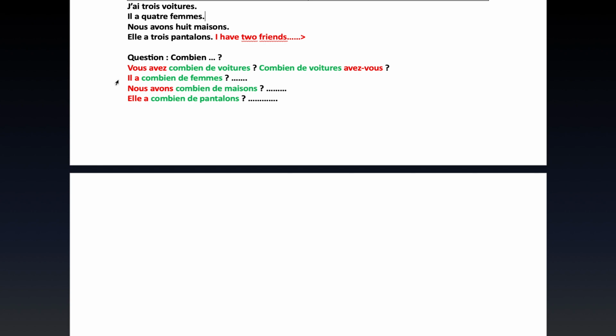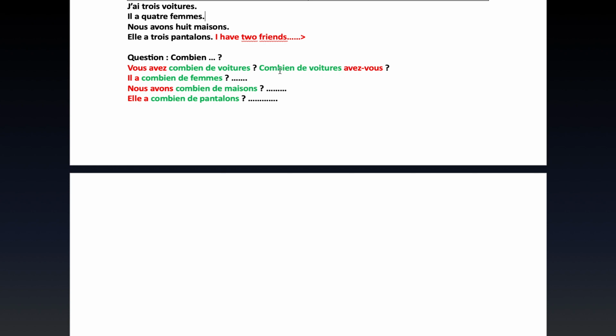Sometimes you want to say, how many books does he have? How many vehicles do you have? So you'll begin with how many, and that's what we are doing in this second part. Combien de, how many of vehicles. How many vehicles do you have?